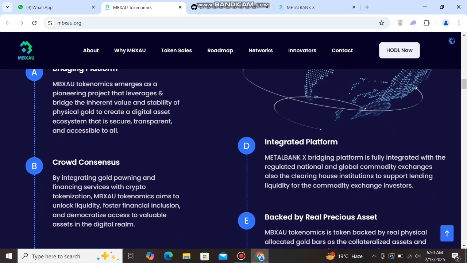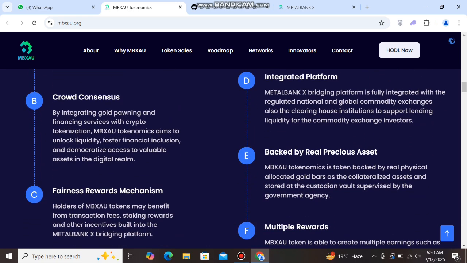You can check here. Next you can see this E backed by real precious assets. MBXAU tokenomics is a token backed by real physical allocated gold bars as the collateralized assets and stored at the custodian wallet supervised by the government agency.